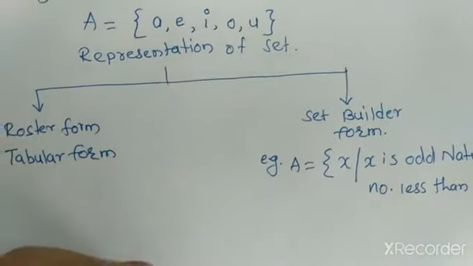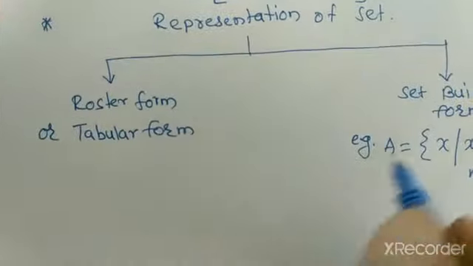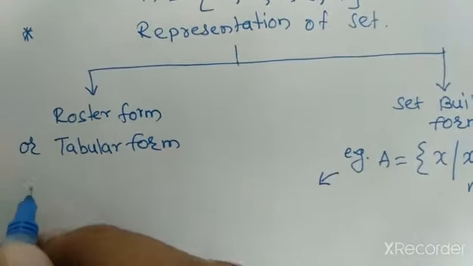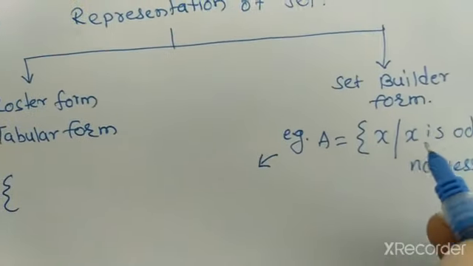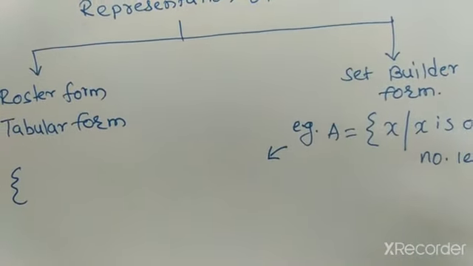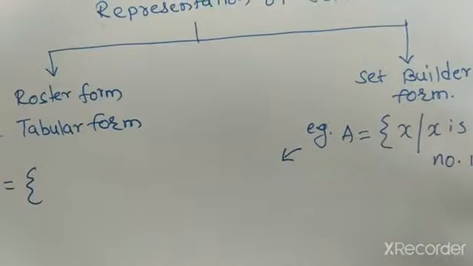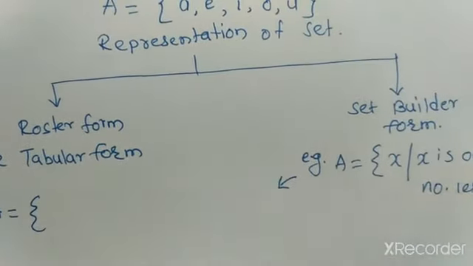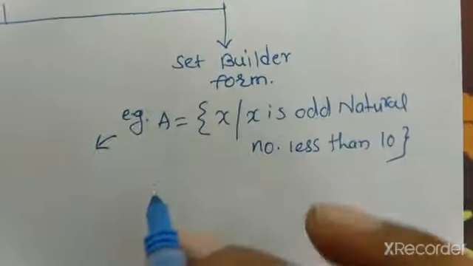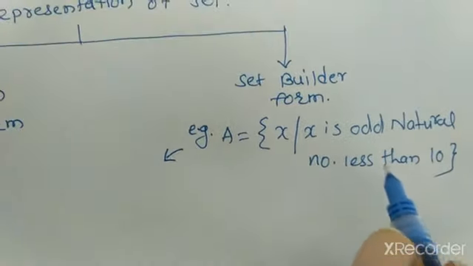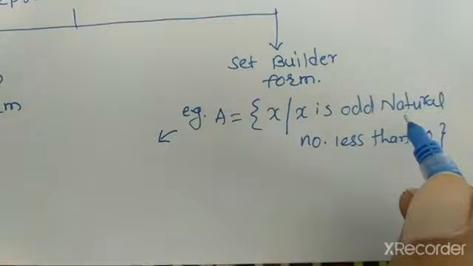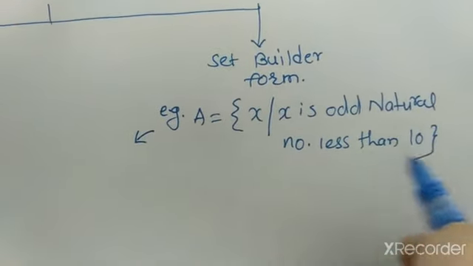Now we have to write it in roster form. We write this in roster form as A is equal to, that is, we have to write the values of X which are less than 10 and are odd natural numbers. Which are the odd natural numbers less than 10? First, we have to know the natural numbers less than 10.